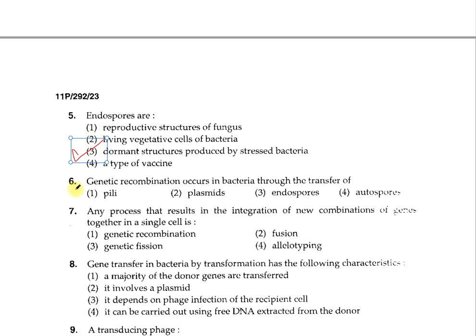Question number 6. Genetic recombination occurs in bacteria through the transfer of 1. pili, 2. plasmid, 3. endospore, 4. autospore. The correct answer is option 2, plasmids, and this process is called conjugation. So I hope your answer is correct.